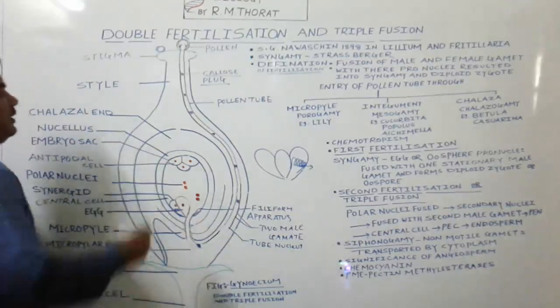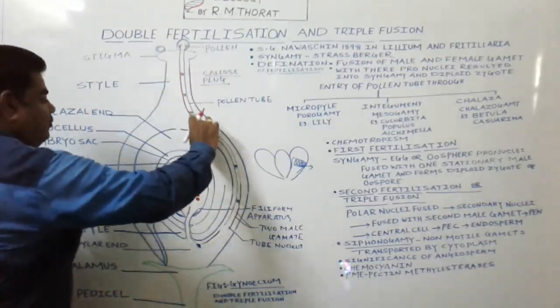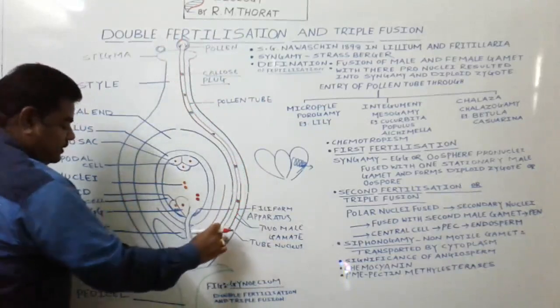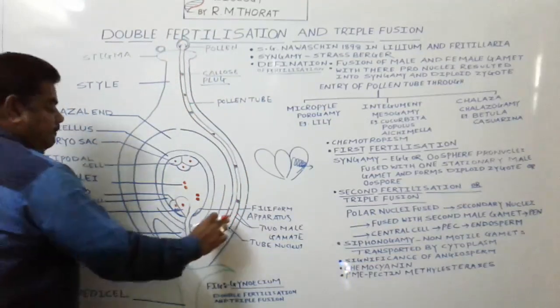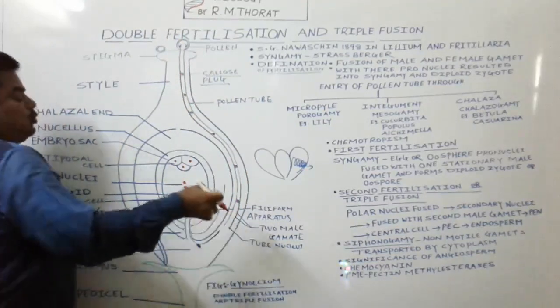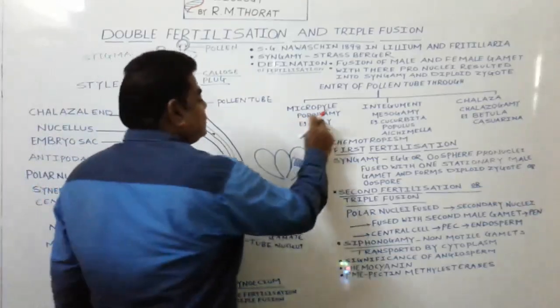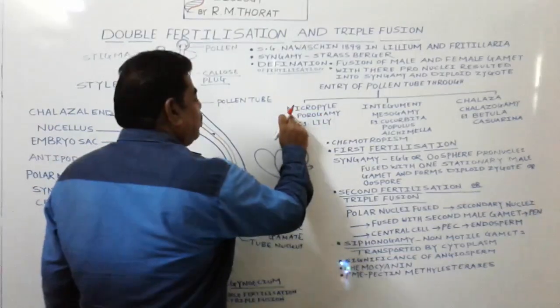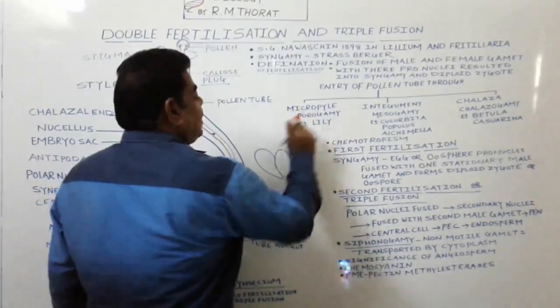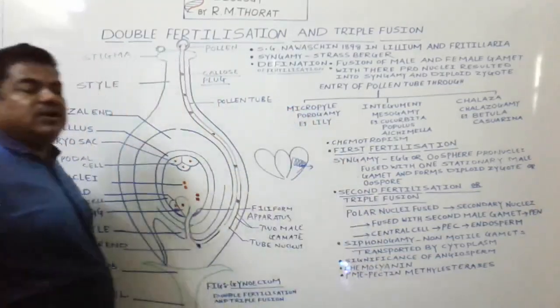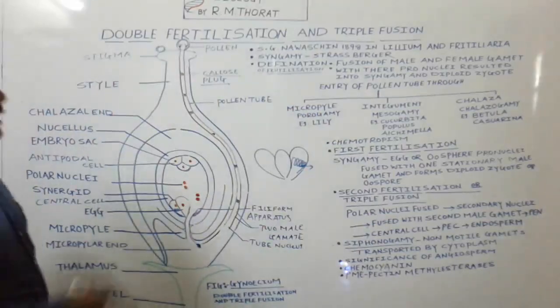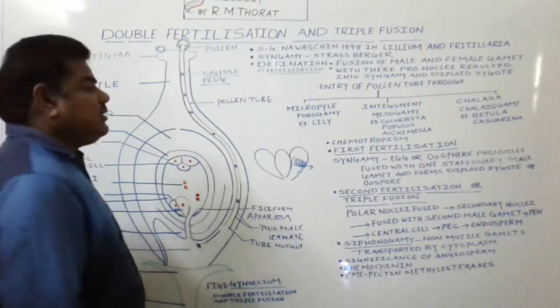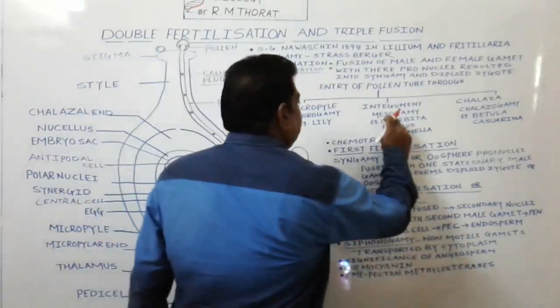Now when the pollen tube enters through the micropyle, such entry of the pollen tube through the micropyle we call porogamy, which is carried out in the case of the lily plant. Some plants show a second type of entry of the pollen tube.